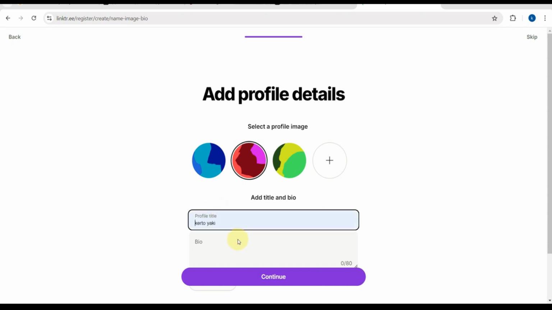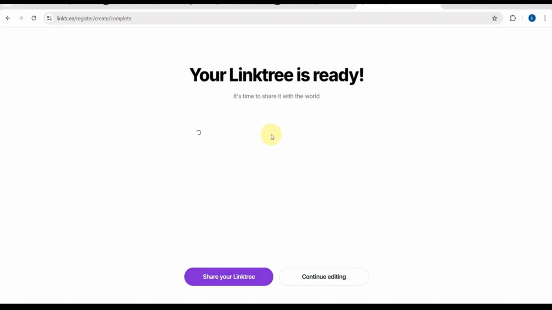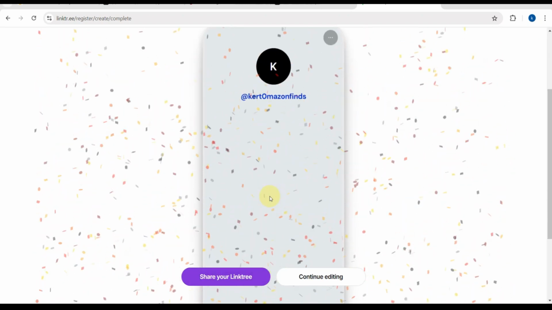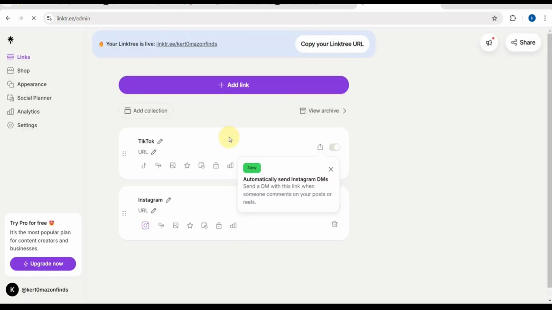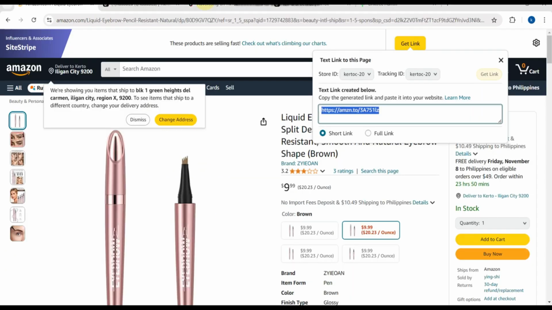And then here, add your profile details, wherein you will be adding your profile picture, or you can choose some avatar here for your privacy. Here, add a title. So here is your profile title, and here your Linktree is ready. You can tap on continue editing or share your Linktree, but here I am going to add more links, which is the product from Amazon. There's a big button, add link. Just tap on that one and then go back to Amazon, guys.